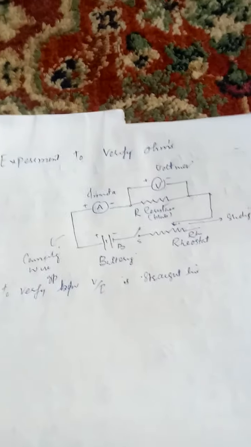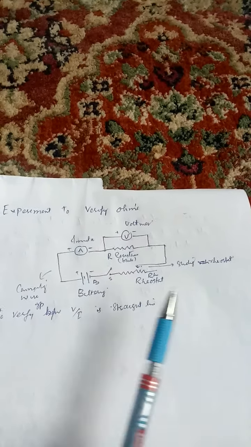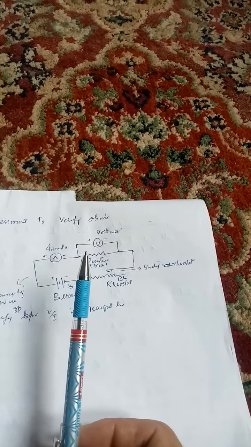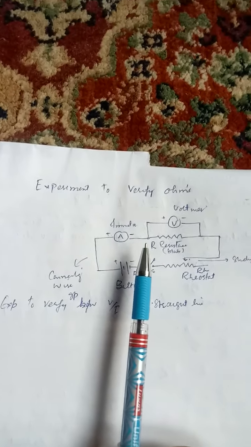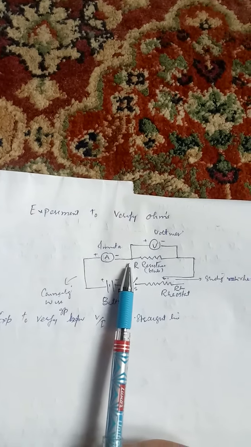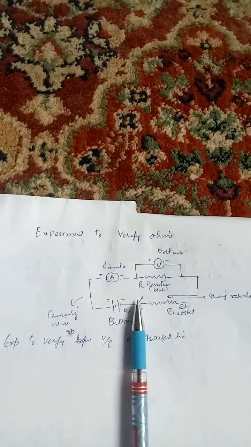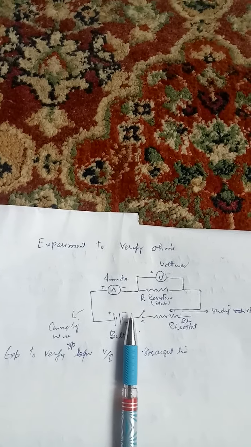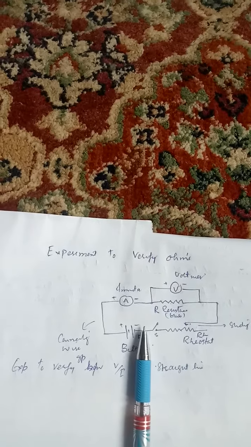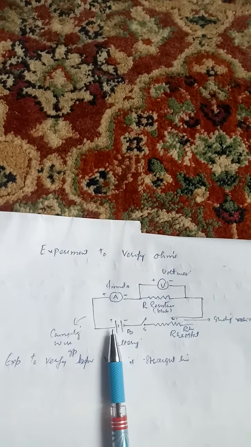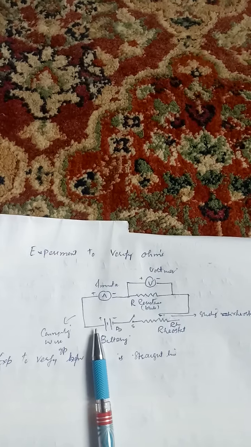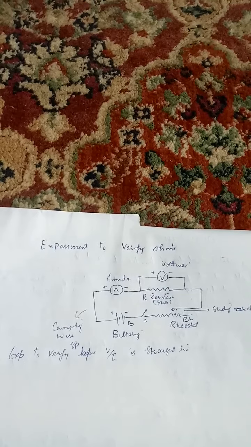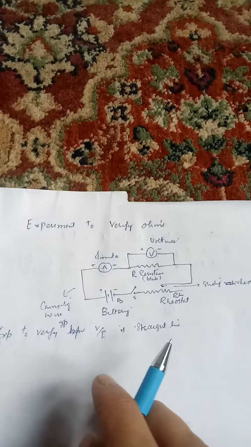Suppose we have a piece of resistance connected here and we want to verify Ohm's law for it, that is, we want to show that the conductor obeys Ohm's law. For this we have to take a battery, switch, resistor, ammeter, voltmeter and some connecting wires as shown in the diagram. To start the experiment, the circuit is completed by pressing the switch.